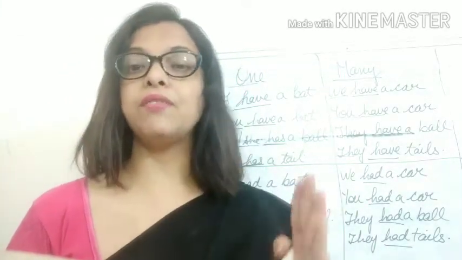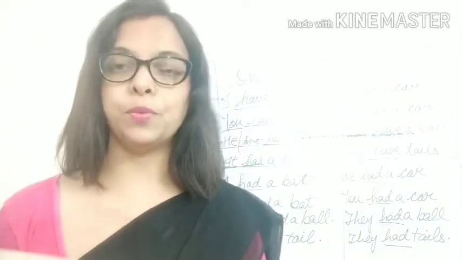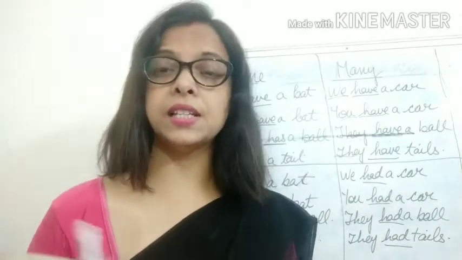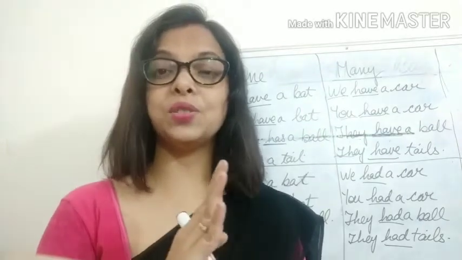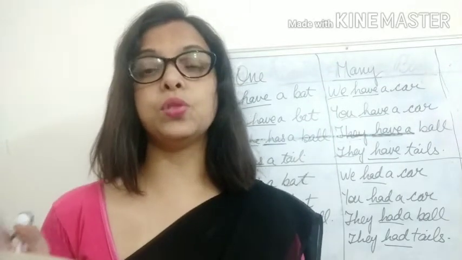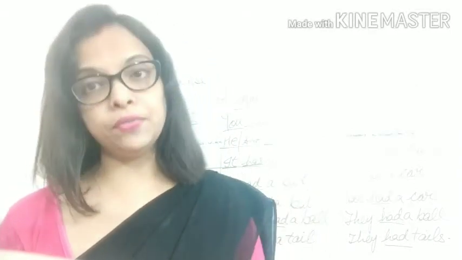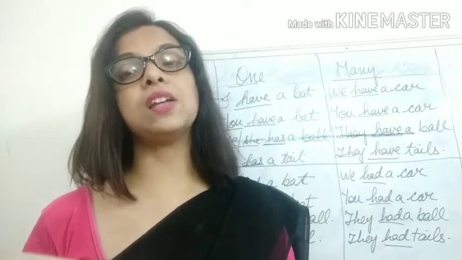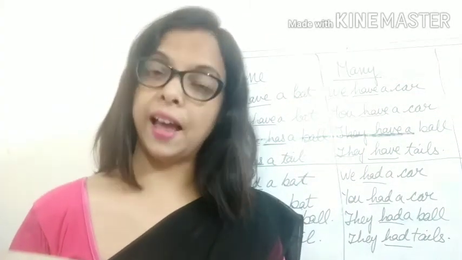So here have is used as a helping verb. She has been studying since morning. So studying is the main verb and has been is used as a helping verb. About this, children, you will study in further classes. So till now you know this much, that has, have, had can also be used as helping verbs.